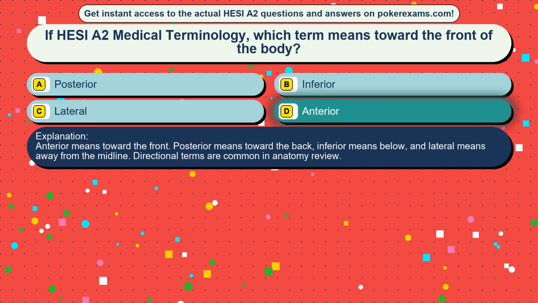Anterior means toward the front. Posterior means toward the back. Inferior means below. And lateral means away from the midline. Directional terms are common in anatomy review.